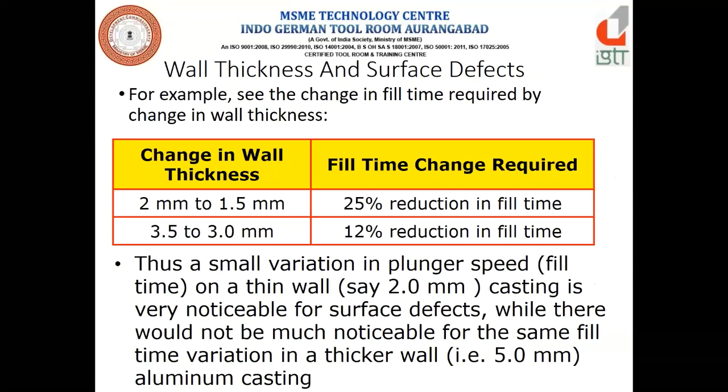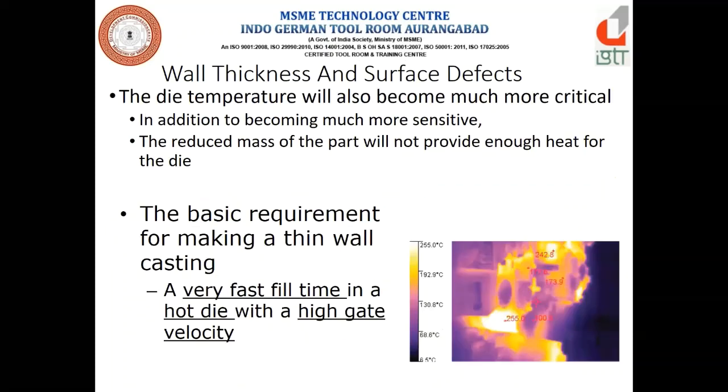This is the general fill time required for the change in wall thickness. You can see in the tabular form, from 2 mm down to 1.5 mm, there is a 25% reduction in fill time. And for 3.5 to 3 mm wall thickness, a 12% reduction in fill time, right?